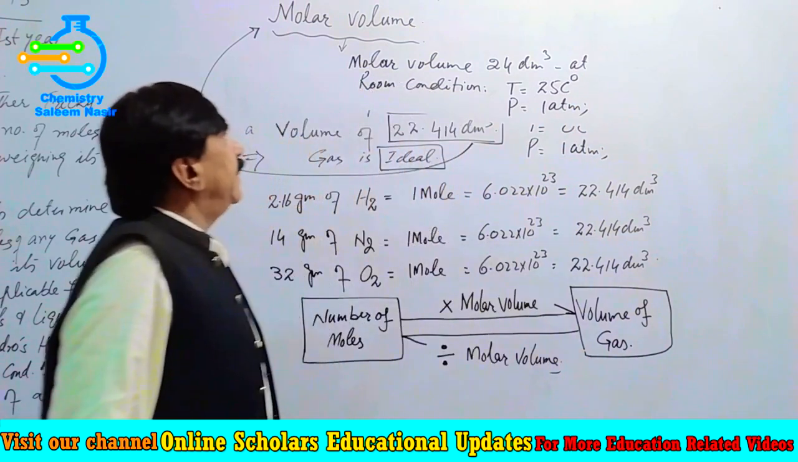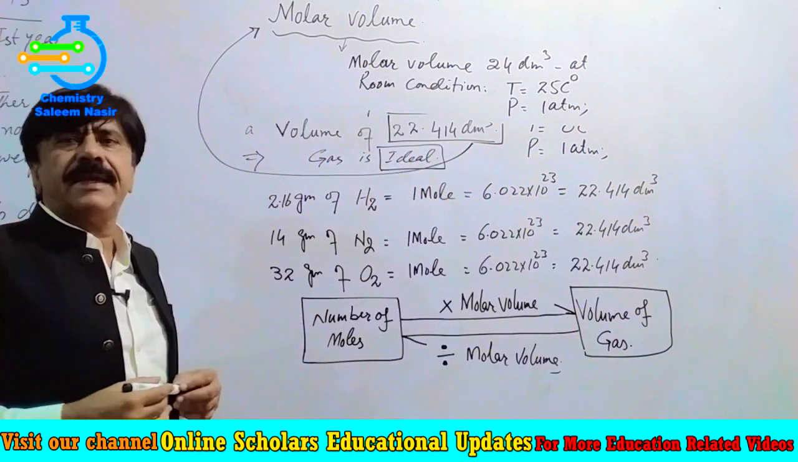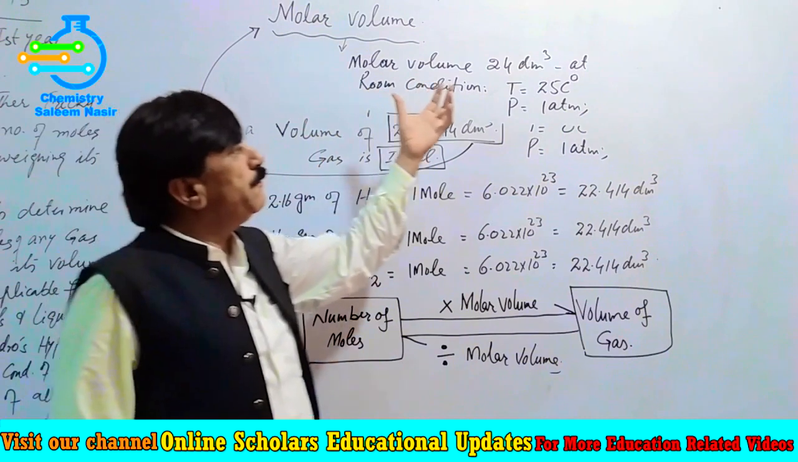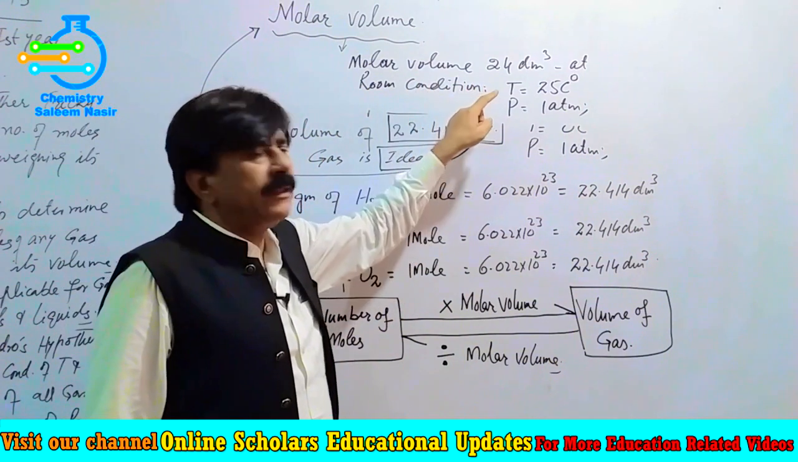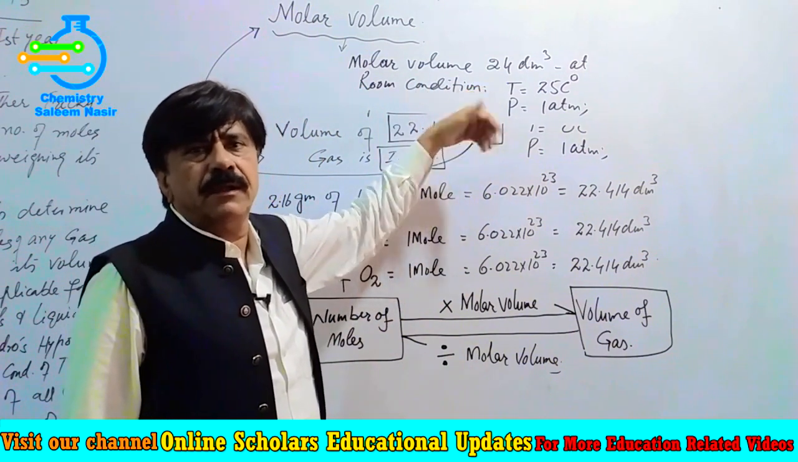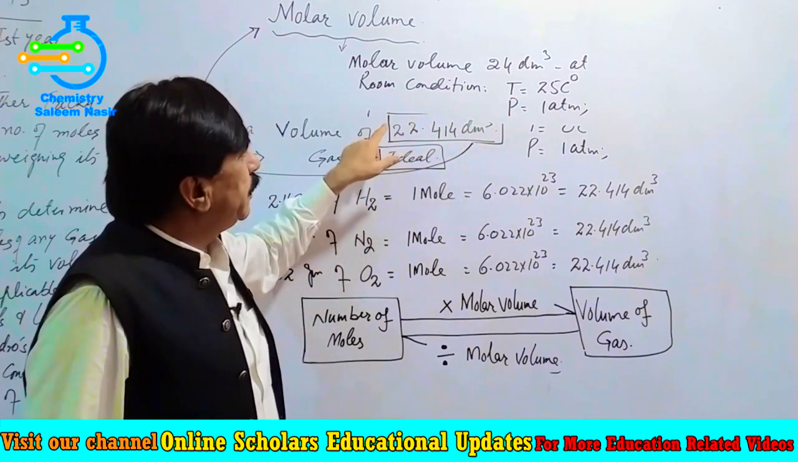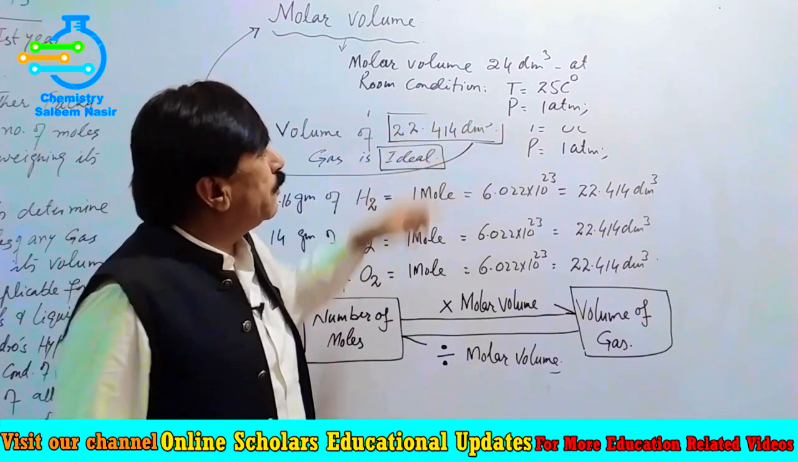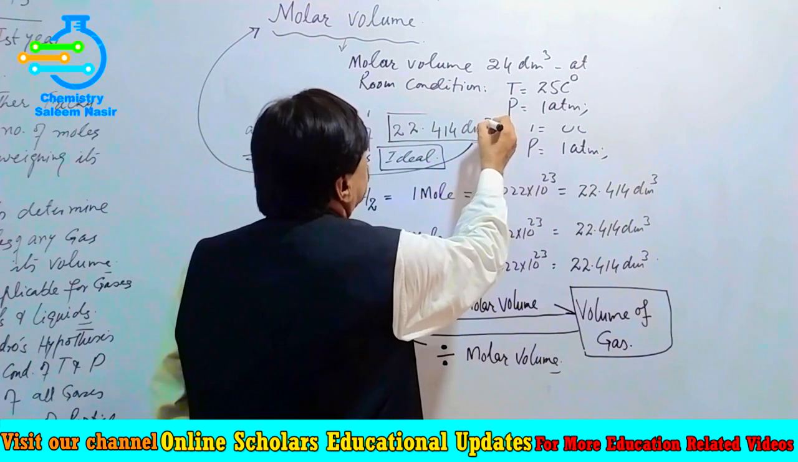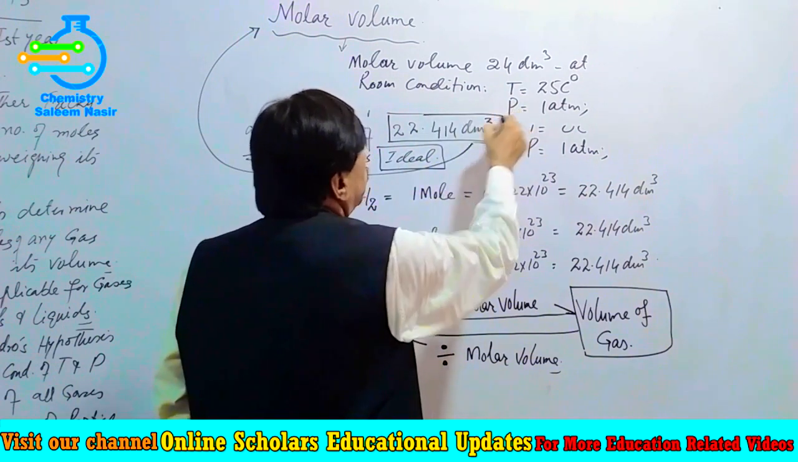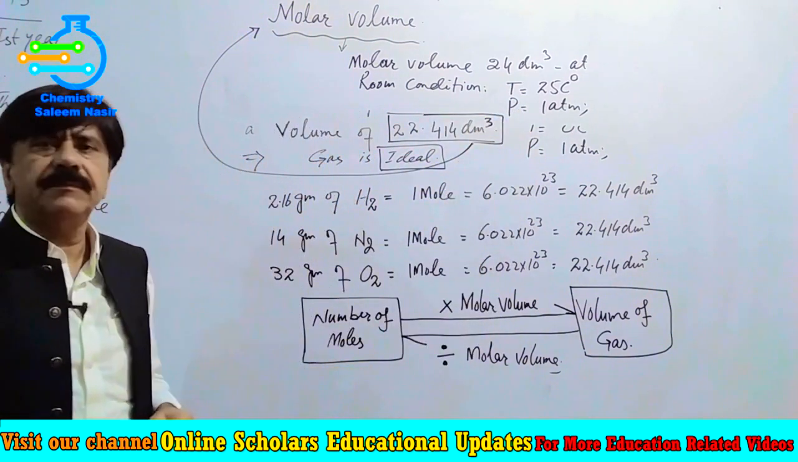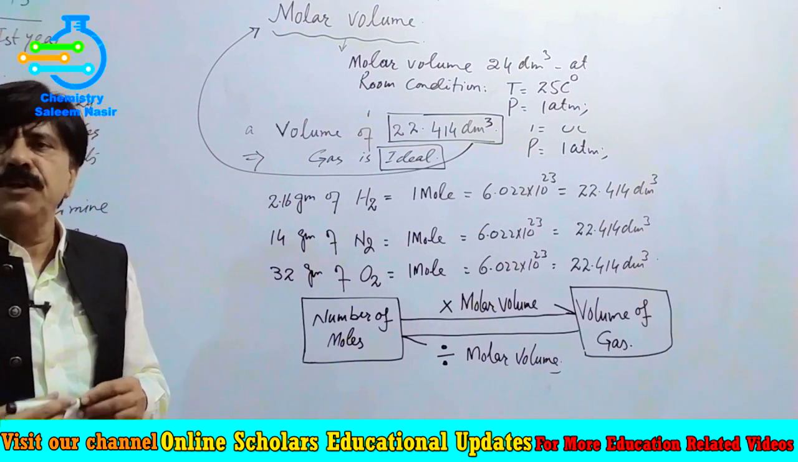So we can say that the molar volume of gases will be 24 decimeter cube at room condition, and it will be 22.414 decimeter cube at standard temperature and pressure conditions.